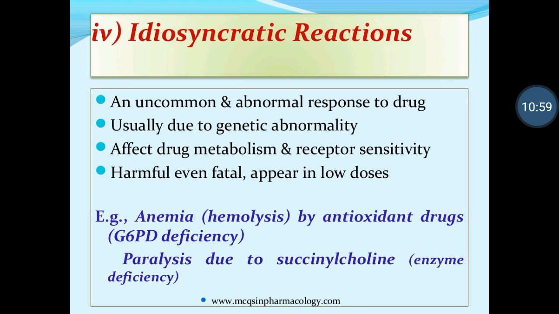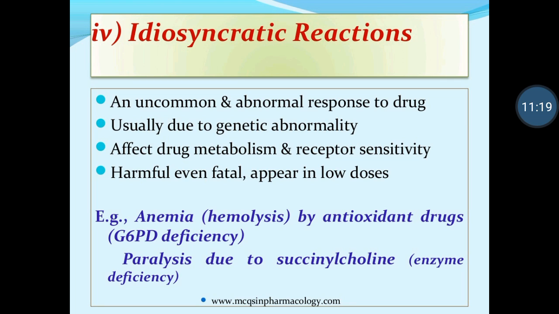Second, paralysis due to succinylcholine, which is an enzyme deficiency. When you give drugs for anesthesia, certain drugs such as succinylcholine are given to the patient. Its action is to produce relaxation of the skeletal muscles or other muscles in the body.